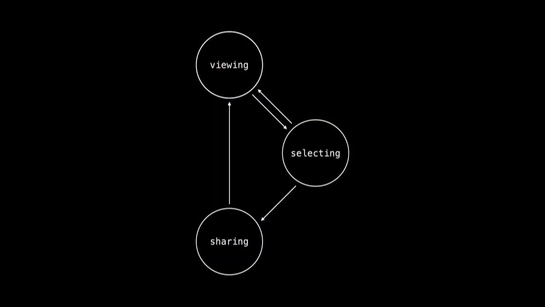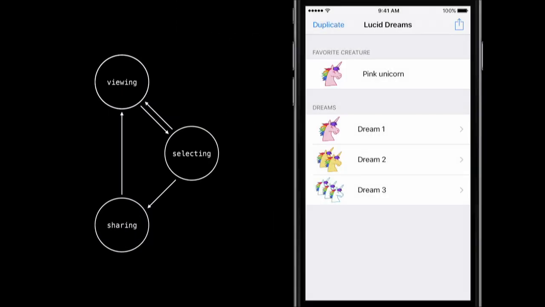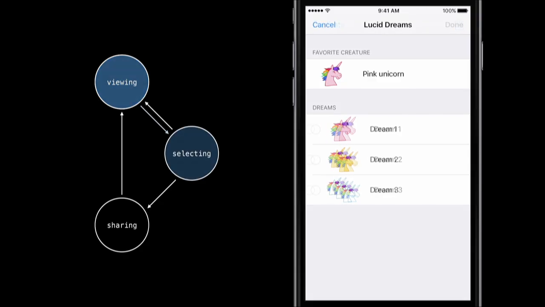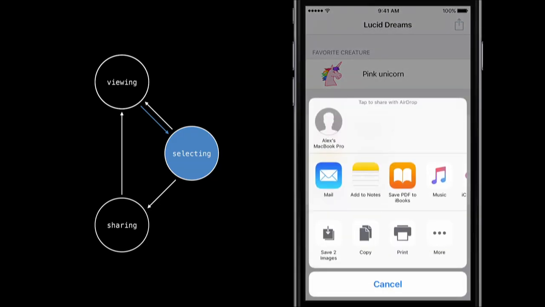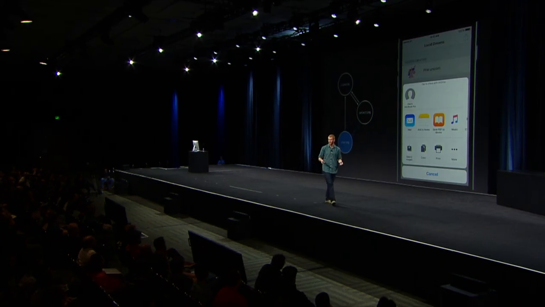So this is our basic state diagram. We're going to start off in the viewing state. Now, we can tap the share button at the top right, which is going to take us to the selecting state. And then we can select dreams to share. And then we can tap the done button to go back to the sharing state. Then when we're done, we just go back to the viewing state.